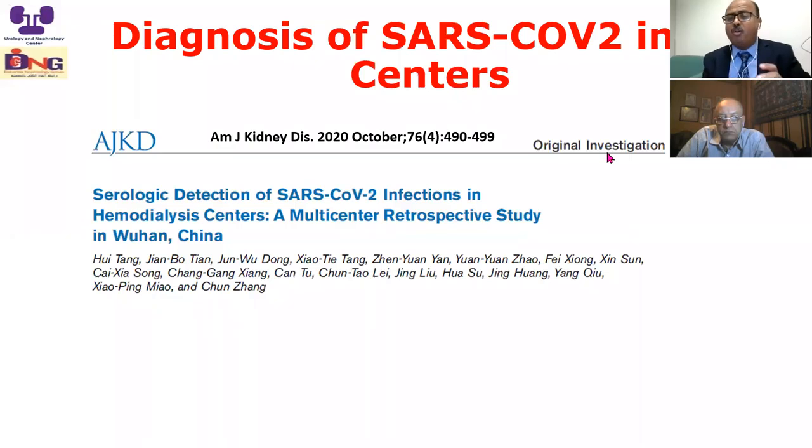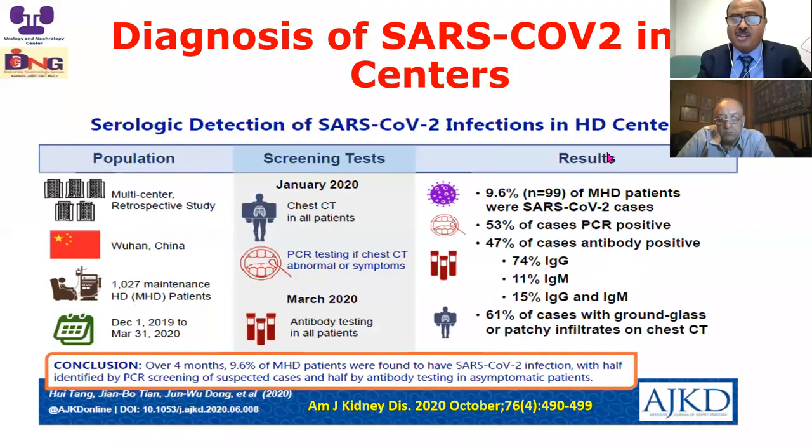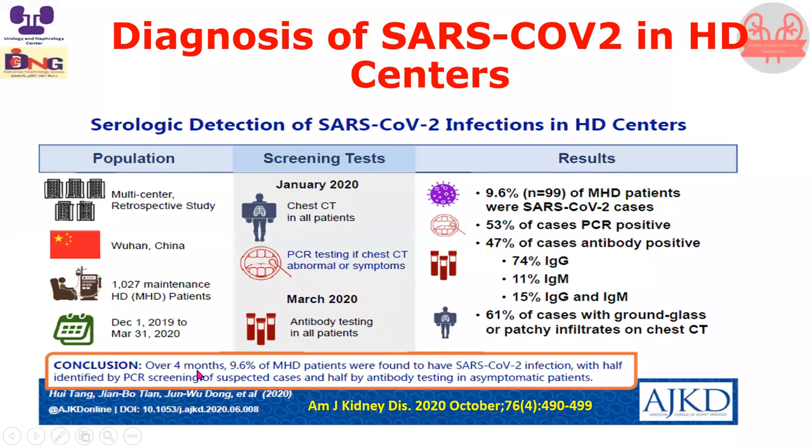And this is a very hot issue, and I think we can raise it in the discussion. How to diagnose SARS-CoV-2, how to confirm the diagnosis: is it by PCR alone or by PCR and serology? It seems in dialysis it is difficult because, as you see in this study, over 4 months, 9.6% of maintenance hemodialysis patients were found to have SARS-CoV-2 infection. And if you look here, 53% of cases showed PCR positive, 47% serology positive.